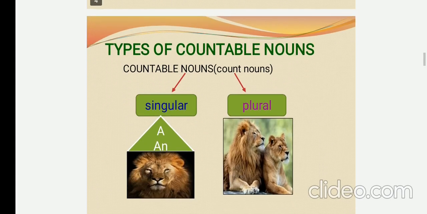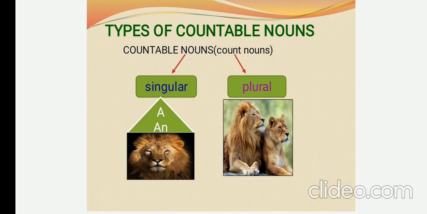Let us learn the types of countable nouns. Countable nouns are also called count nouns because we can count how many pens or how many pencils or how many notebooks are in your bag. Countable nouns are classified into singular and plural nouns. Singular noun takes indefinite article. Plural noun doesn't take indefinite article.